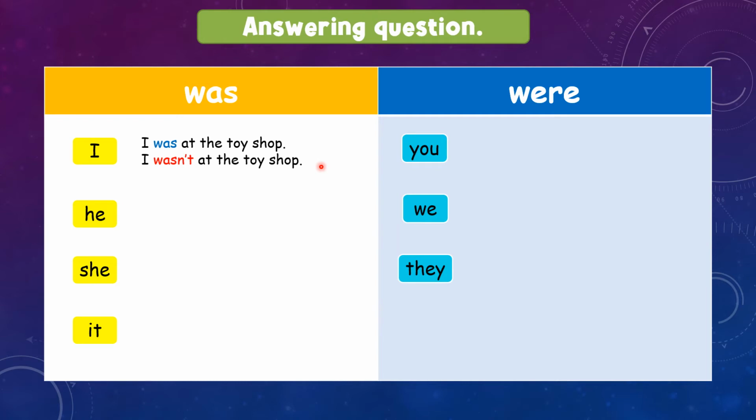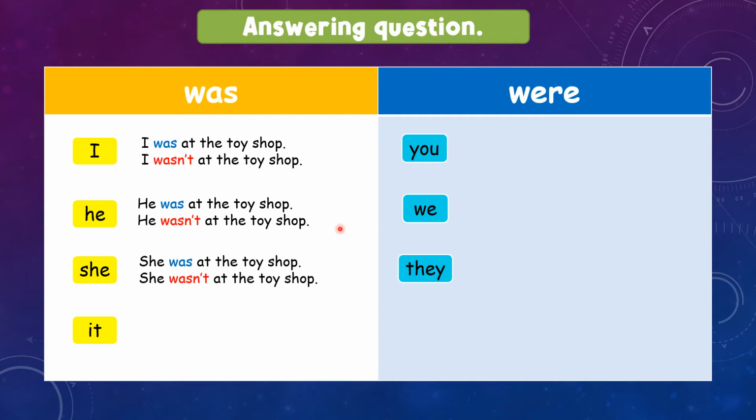Okay. For example, for he, he was at the toy shop. He wasn't at the toy shop. Please repeat after me. She was at the toy shop. She wasn't at the toy shop. It was at the toy shop. It wasn't at the toy shop. Okay, it usually maybe for cats or the things. For example, car, cake, cats. Okay, for he and she, this is pronouns.